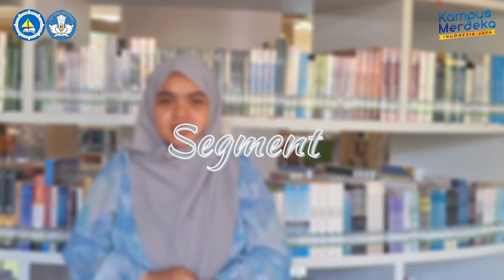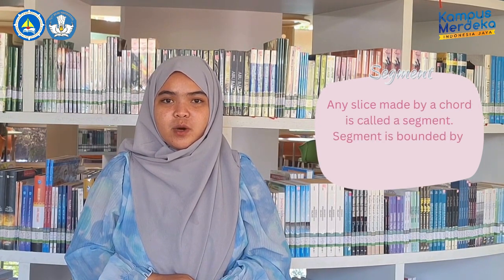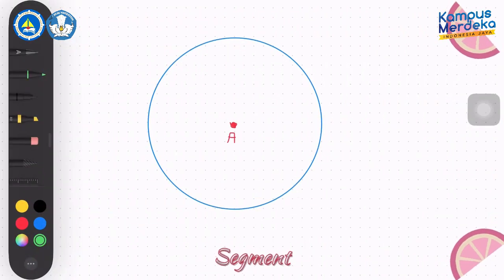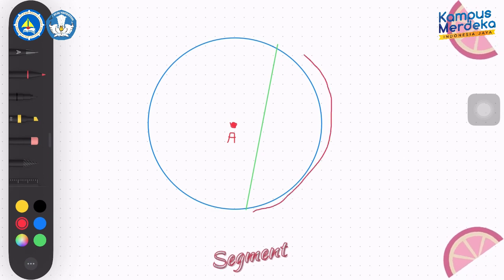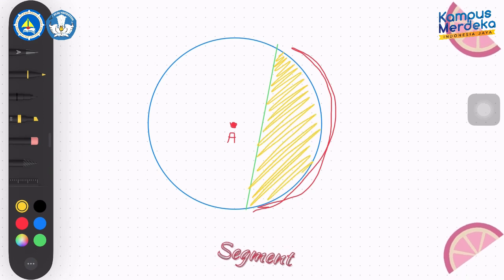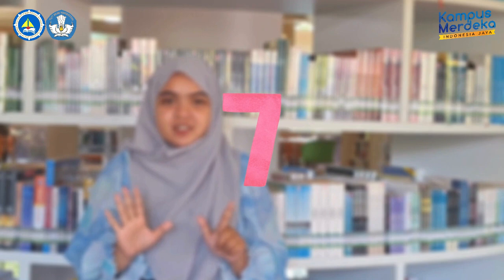6. Segment. Any slice made by a chord is called a segment. A segment is the area bounded by a chord and an arc. If we have a chord AD and an arc ED, then the area inside is called a segment. 7.